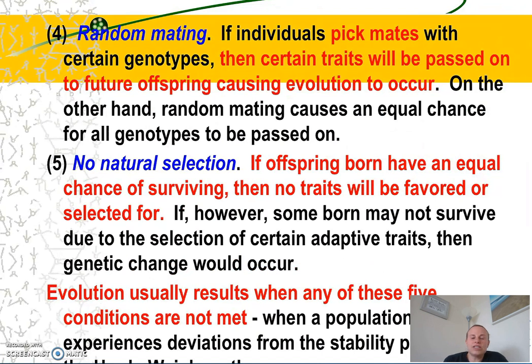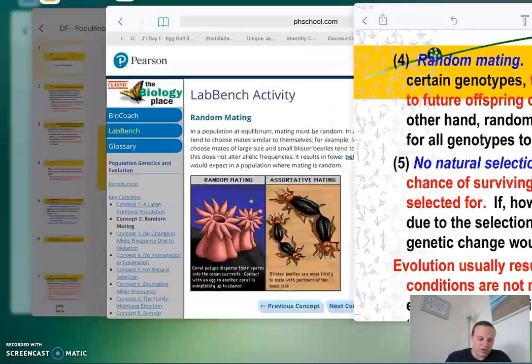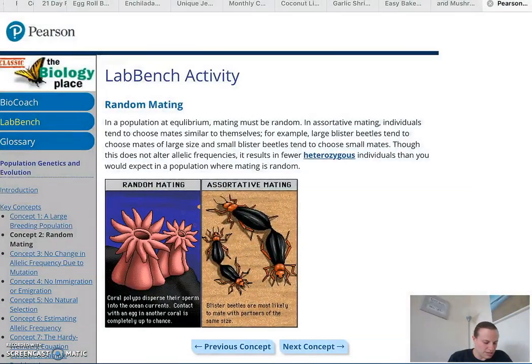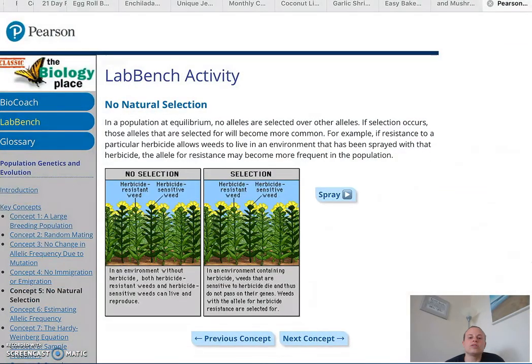The last condition of the Hardy-Weinberg equilibrium theorem, in other words, for no evolution to occur, there must be no natural selection, meaning that all offspring will have an equal chance of surviving. That means that no traits are favored, no traits are selected for. And we know that this isn't true because you do have natural selection.